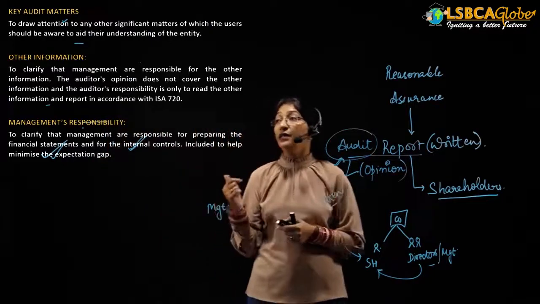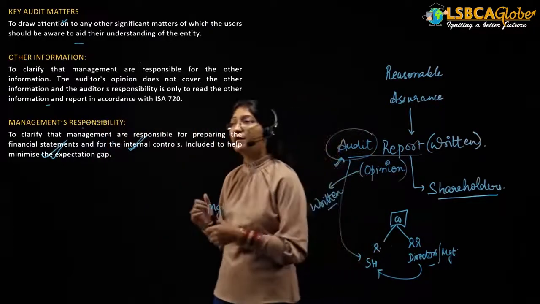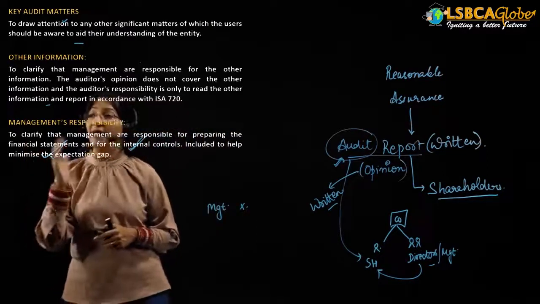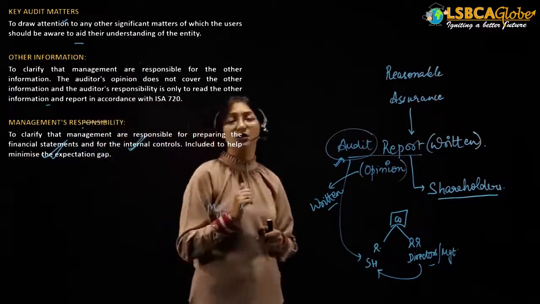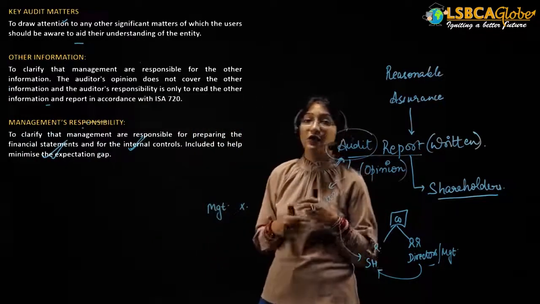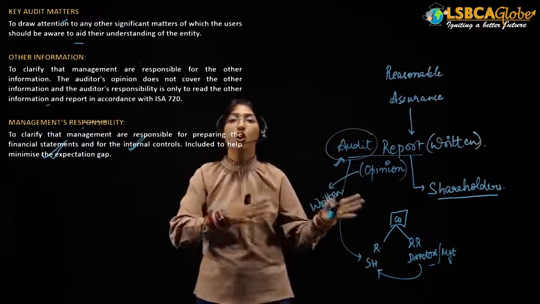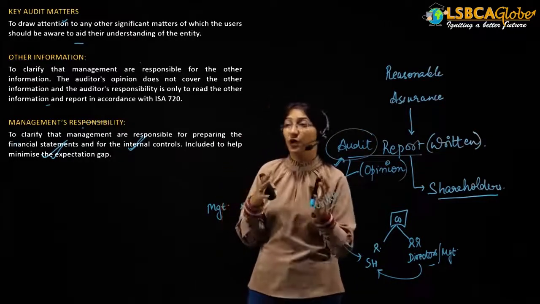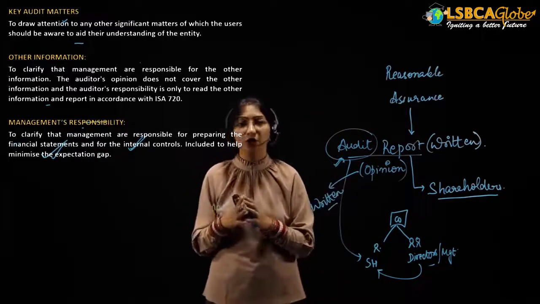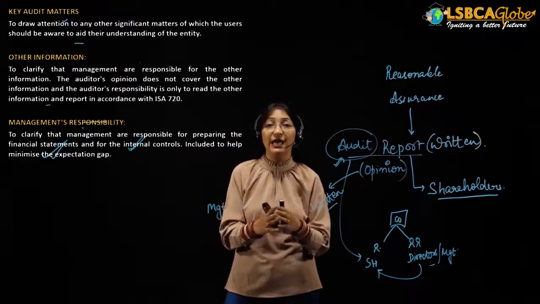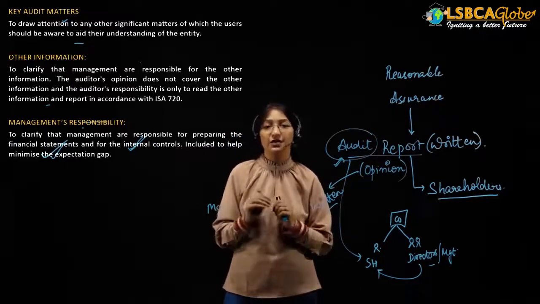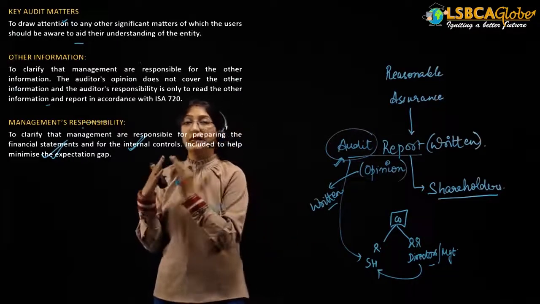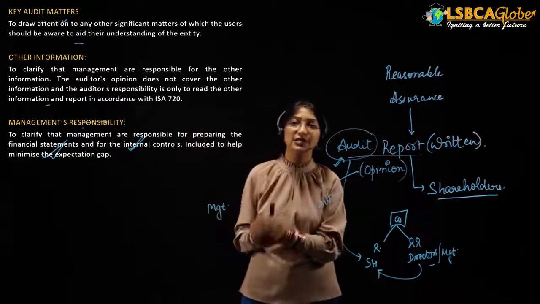Now comes the other information paragraph. What is the other information paragraph? This paragraph is provided to clarify that the management is responsible for the other information. There is certain other information which the management provides to the auditor, but the auditor includes this paragraph in the audit report to finally say that he has not audited this other information, he is just reading it out. The auditor will clearly say that he has not audited this information.